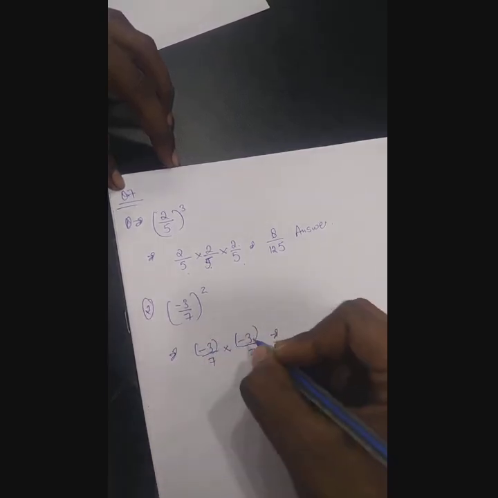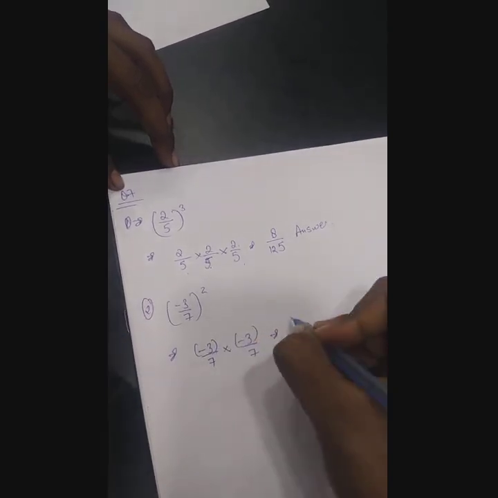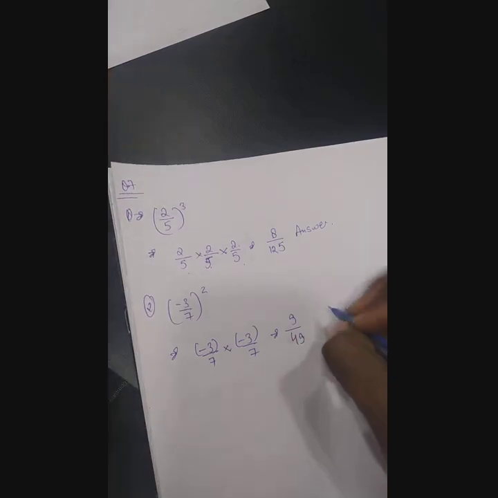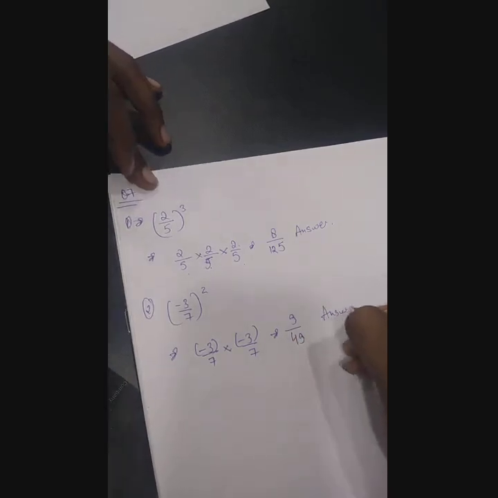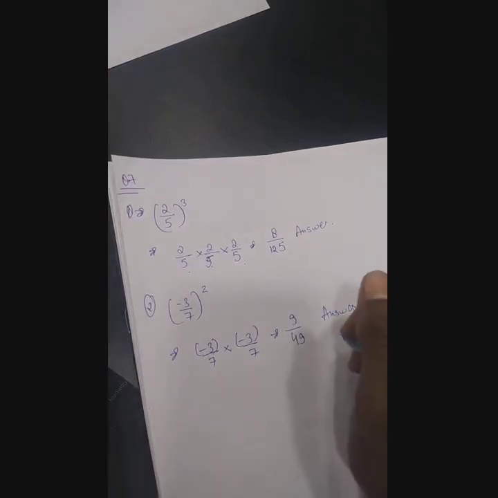Now minus into minus will be positive, 3 3s are 9 and 7 7s are 49. So your answer is 9 upon 49. Understand? This is also clear, same as I told you earlier. 9 by 49 is your final answer.